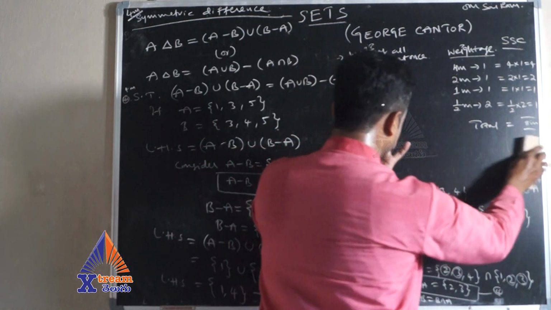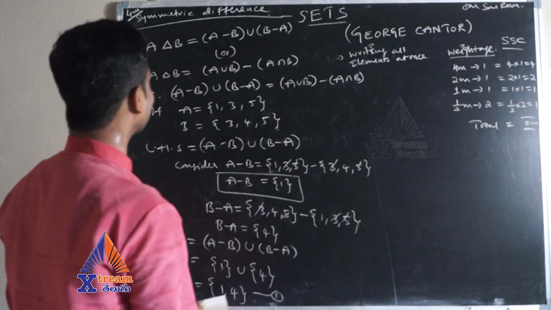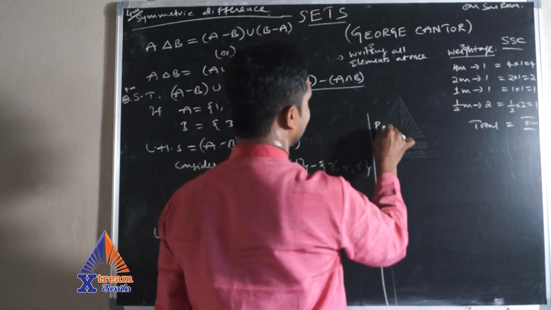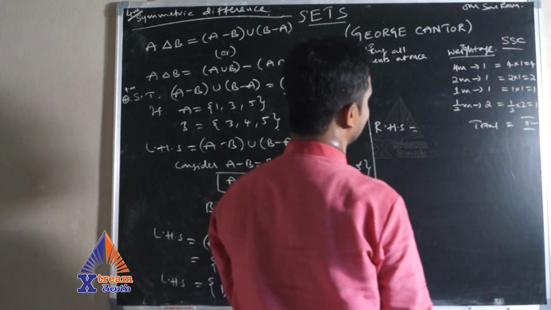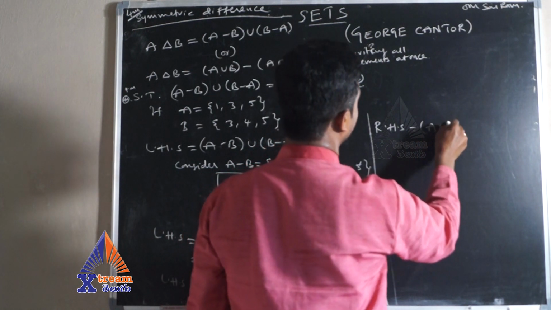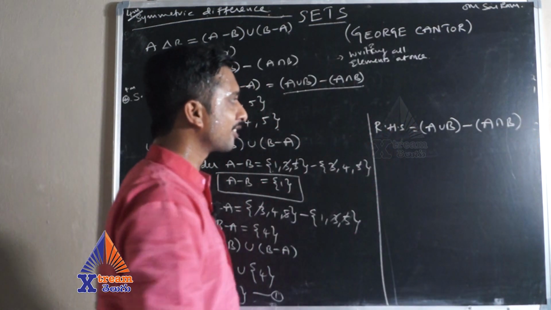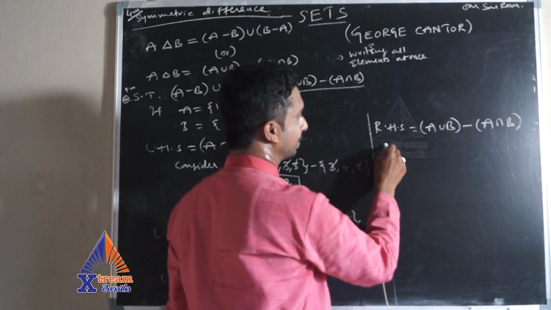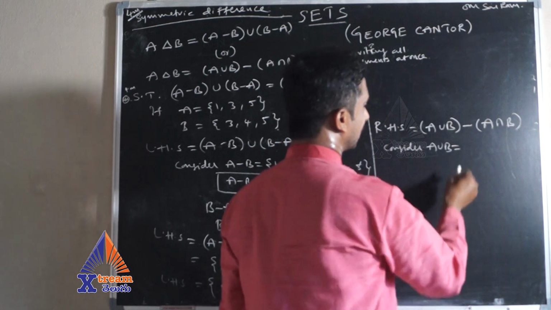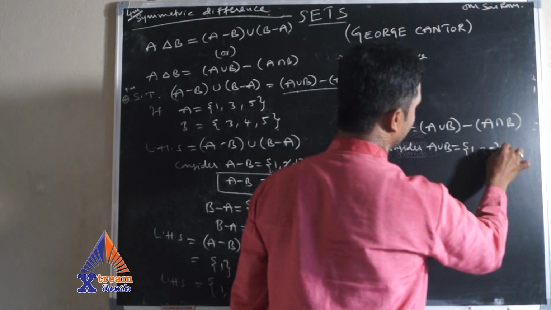Now let me do the RHS. RHS is A union B minus A intersection B. From this, let me first consider A union B. What are the A values? 1, 3, 5, union, and the B values 3, 4, 5.